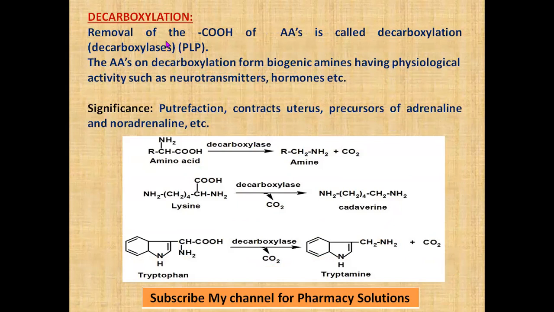Decarboxylation is the last process, the removal of COOH from the amino acid. We are calling it decarboxylation. The enzymes involved are decarboxylases, and in this case also the coenzyme involved is pyridoxal phosphate, or PLP. The amino acids on decarboxylation form biogenic amines, which have physiological activities. They act as neurotransmitters, or they may act as hormones.